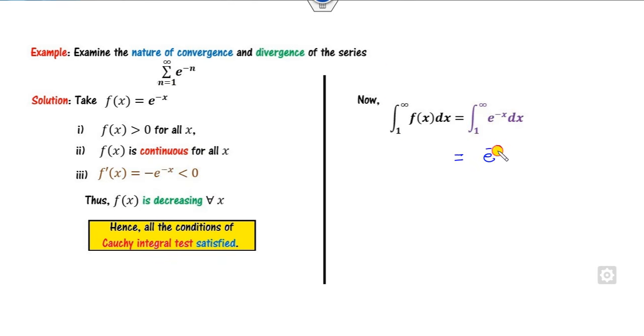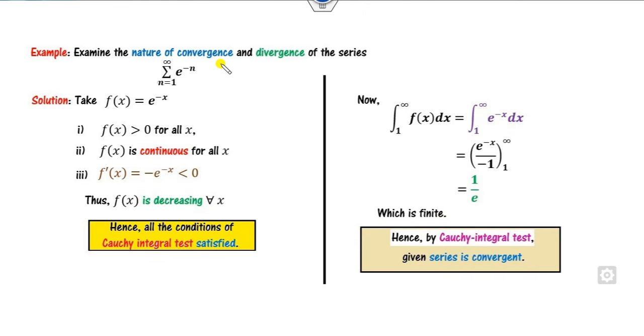What is the integration of this? It is e raised to the power minus x over minus 1. So what is the value? e to the minus infinity is 0, and e to the minus 1 is 1 over e, which is a finite number. Since it is a finite number, this integral is convergent, hence the series is convergent by using the Cauchy integral test.